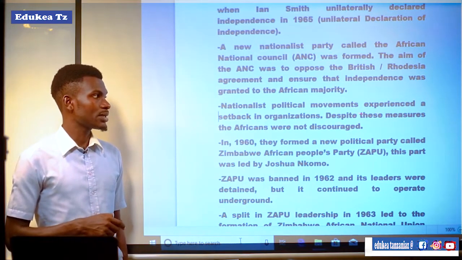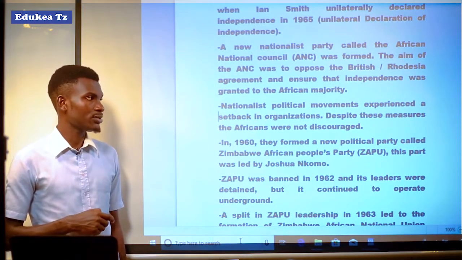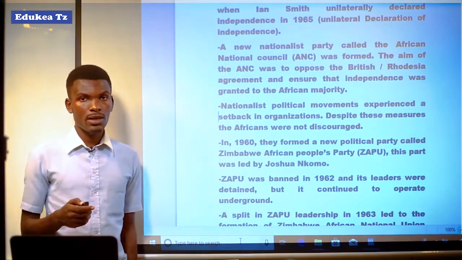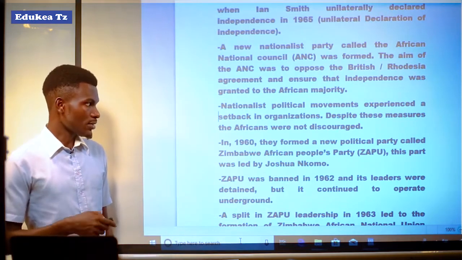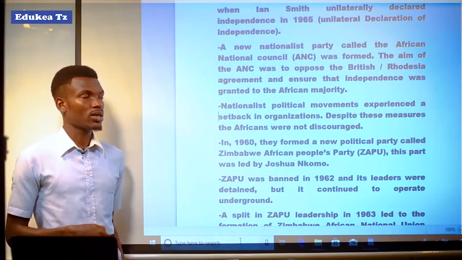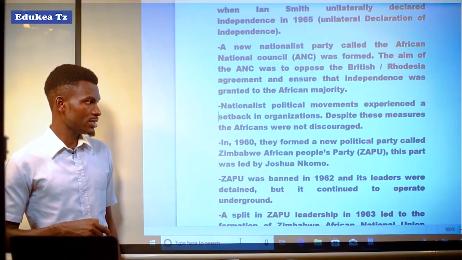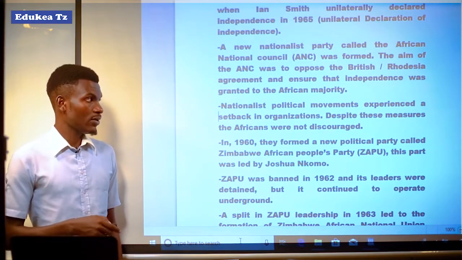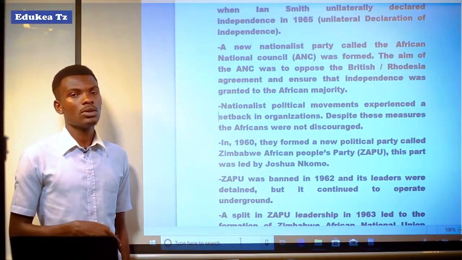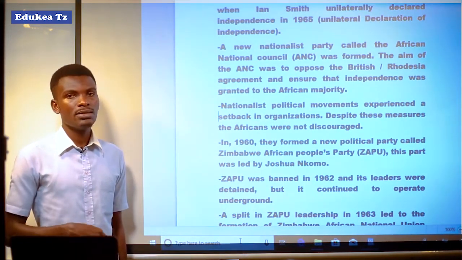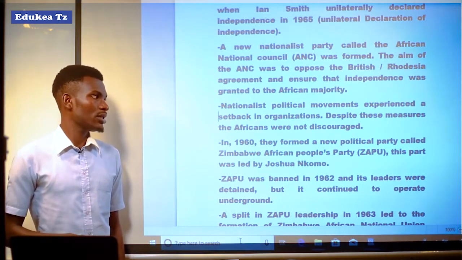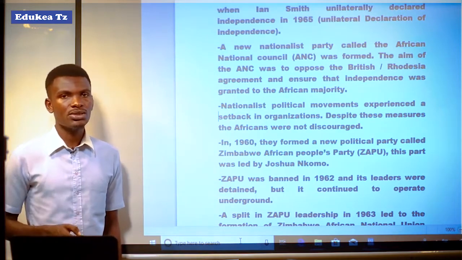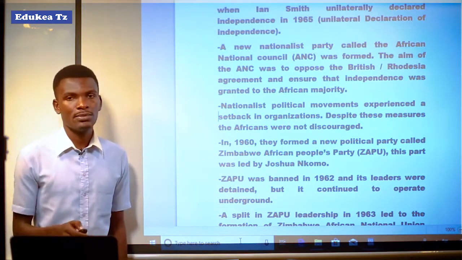Nationalist political movements experienced massive setbacks in their organization. Despite these problems, the Africans were not discouraged. They still looked for different measures and strategies to attain their independence.